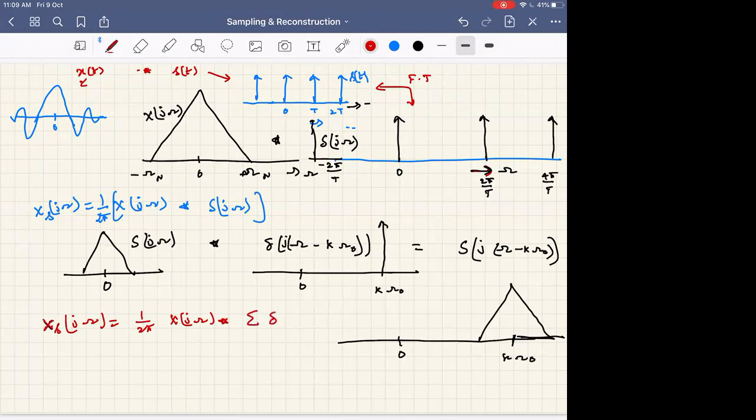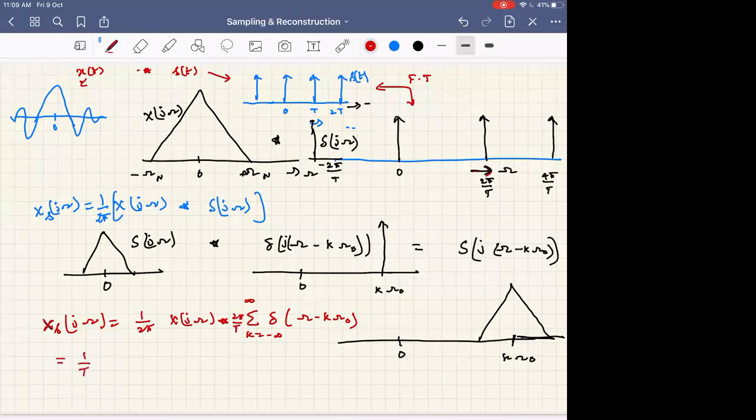Summation of delta function omega minus k omega naught, k equal to minus infinity to infinity, and here 2 pi by capital T is there, right? So now this is equal to what?